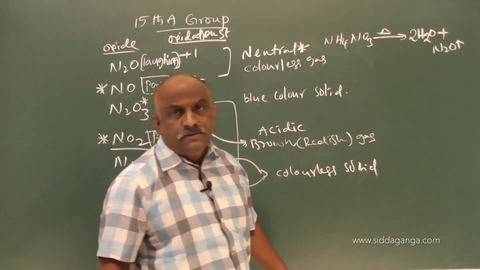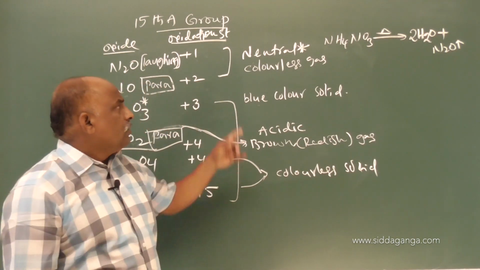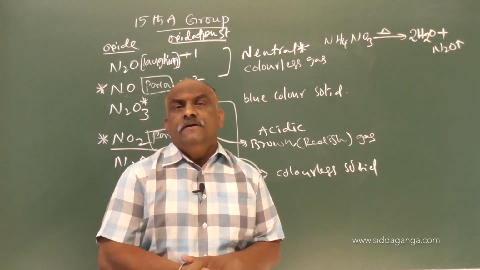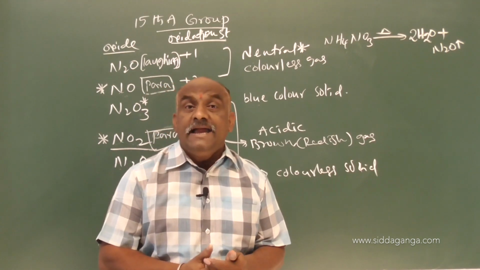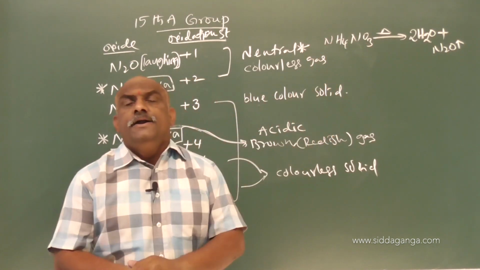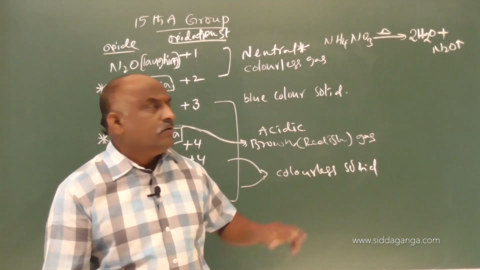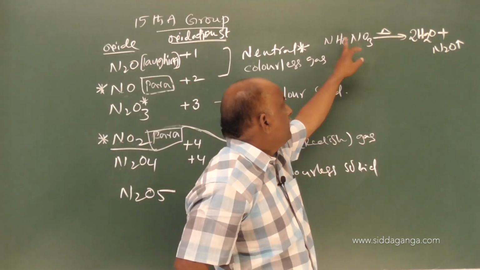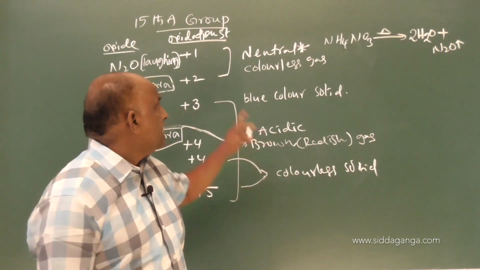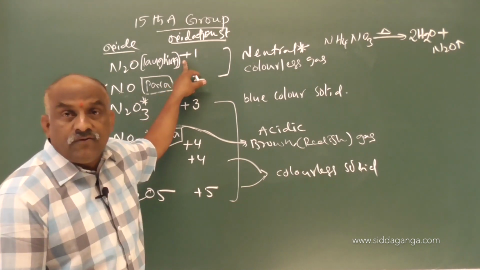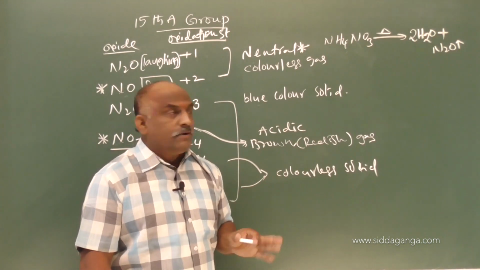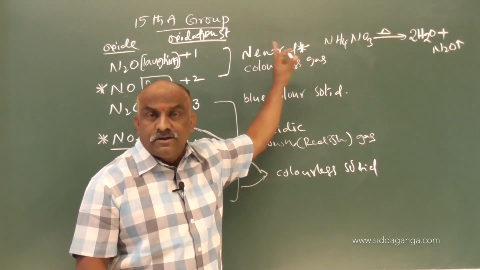So my dear students, this is a very, very important preparation. How to prepare laughing gas in the laboratory? By decomposition of ammonium nitrate, molecular formula NH4NO3. On decomposition, 2 water molecules are evaporated, and the portion left is N2O. N2O is called nitrous oxide. Nitrous oxide is also called laughing gas. My dear students, remember this is very important for competitive exams.